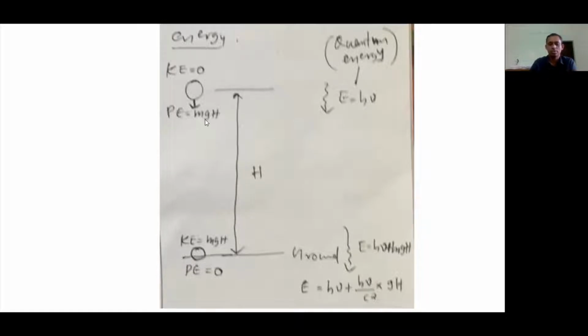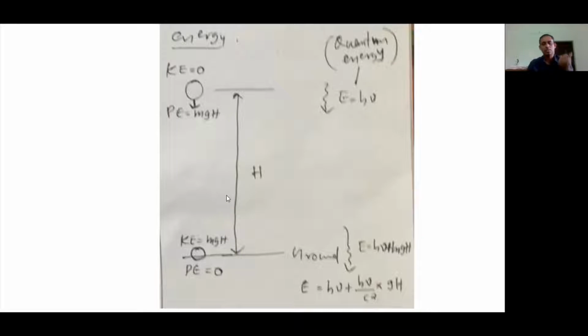This is the ground. Here its kinetic energy is 0, it is at rest, and its potential energy is mgh. As it falls through the distance h and reaches the ground, its potential energy will be 0, so its kinetic energy should be mgh.